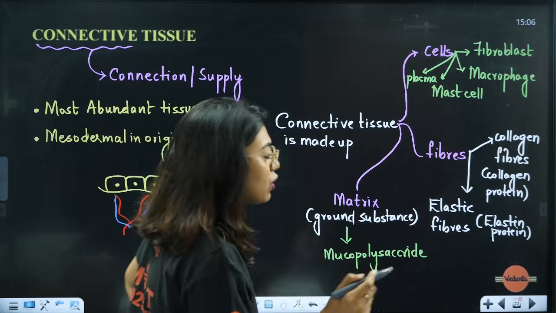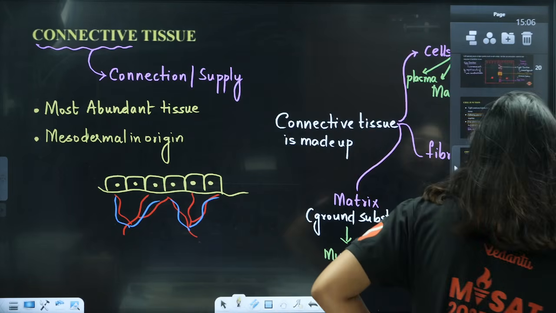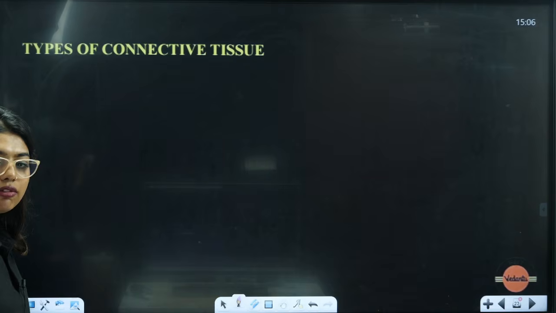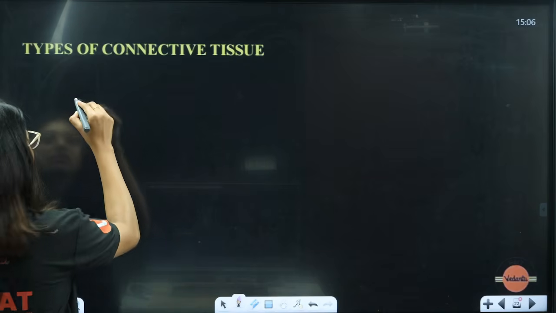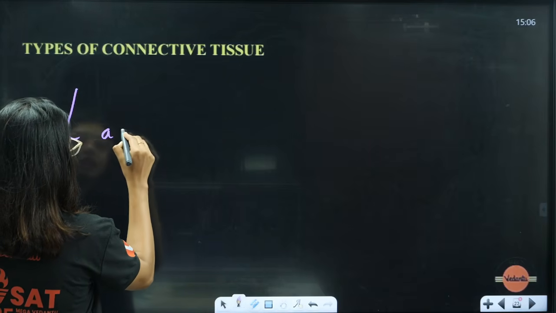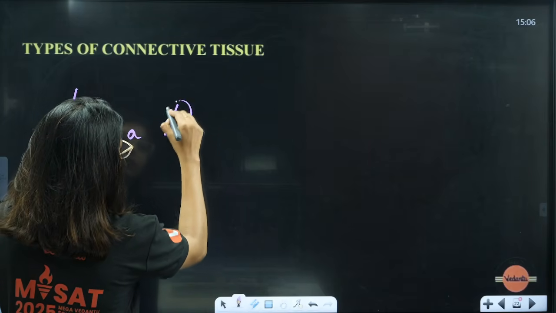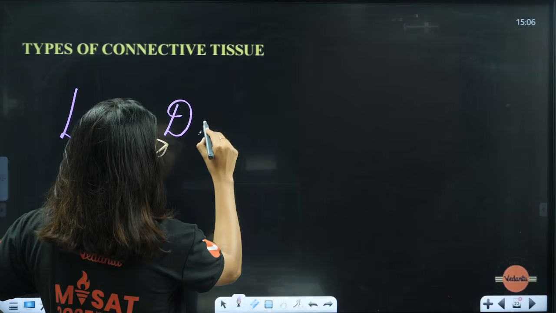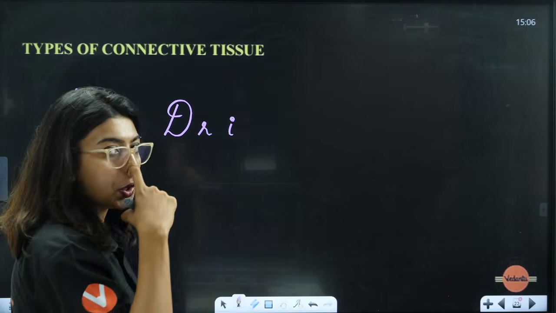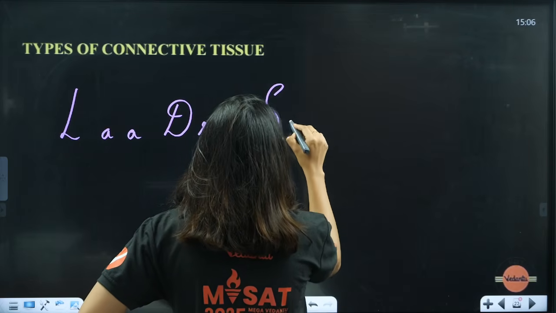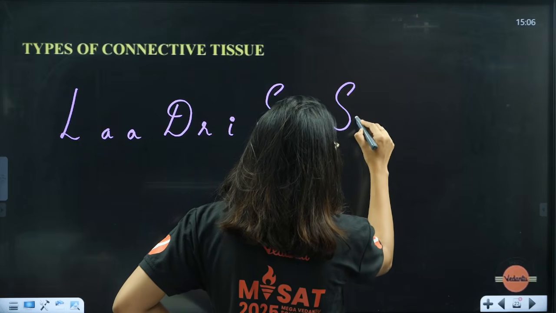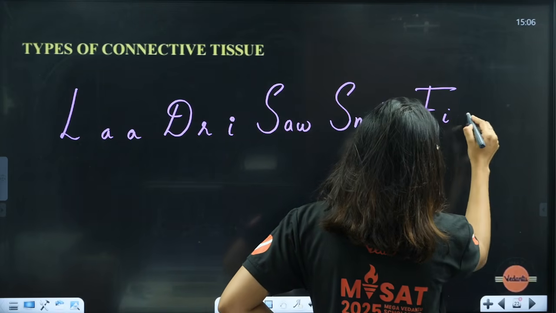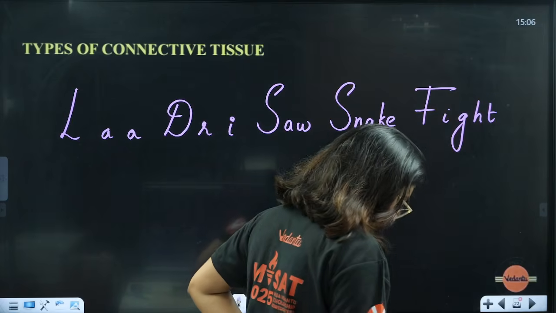Now, students, there are types of connective tissue. Under connective tissue, there are types, and you have to know them. For that, I have made a very funny trick. I think it's funny. I don't know. Students keep laughing when I say this. So it's called Ladri Saw Snake Fight. It's a kid's name, a girl's or boy's name. Many of your senior students also have used this trick in the exam.